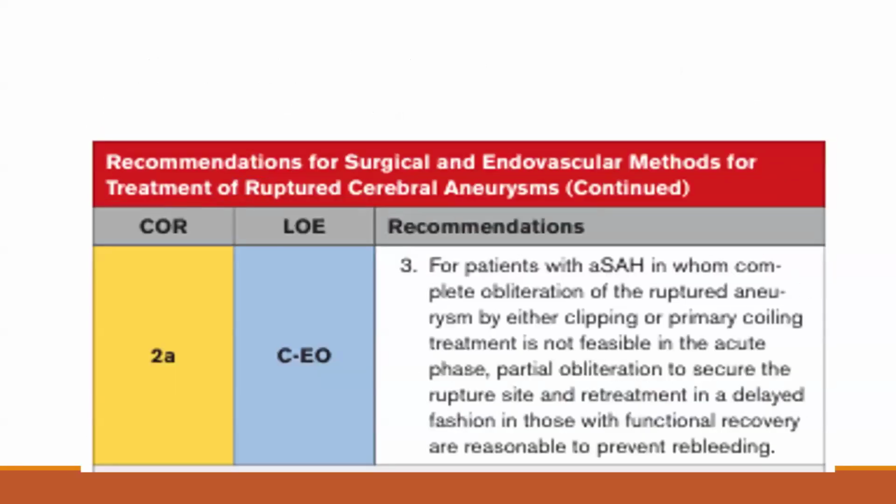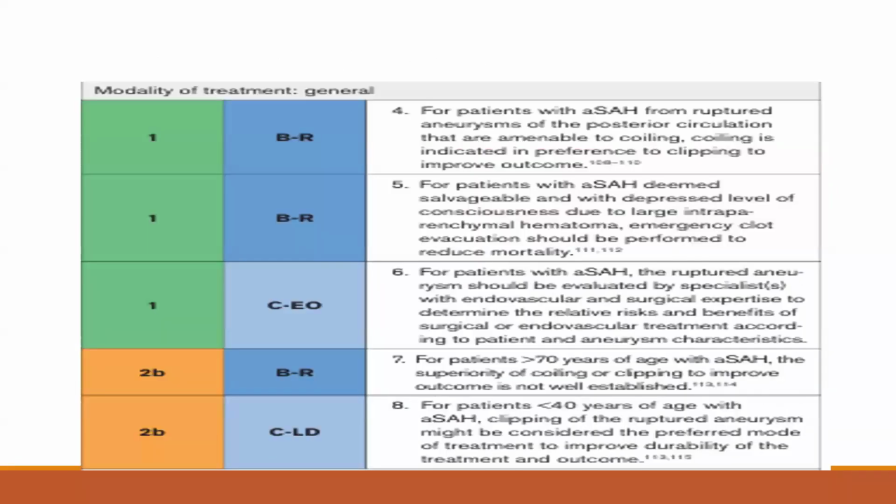For a patient with aneurysmal SAH in whom complete obliteration of the ruptured aneurysm by either clipping or primary coiling treatment is not feasible in the acute phase, partial obliteration to secure the rupture site and retreatment in a delayed fashion in those with functional recovery are reasonable to prevent rebleeding. This has class of recommendation 2A and level of evidence C.